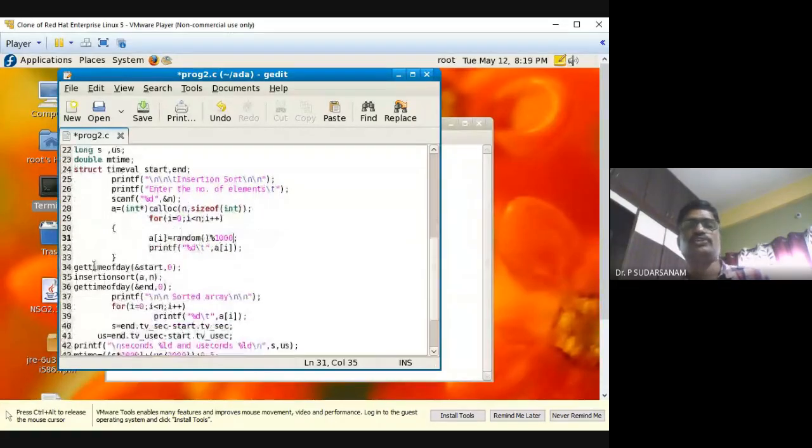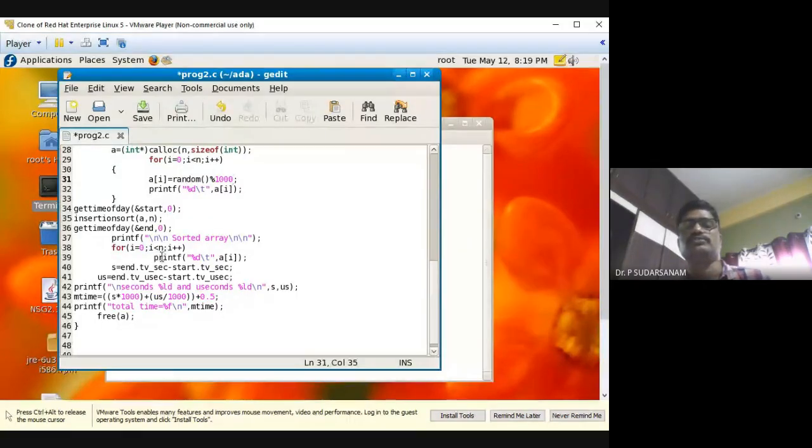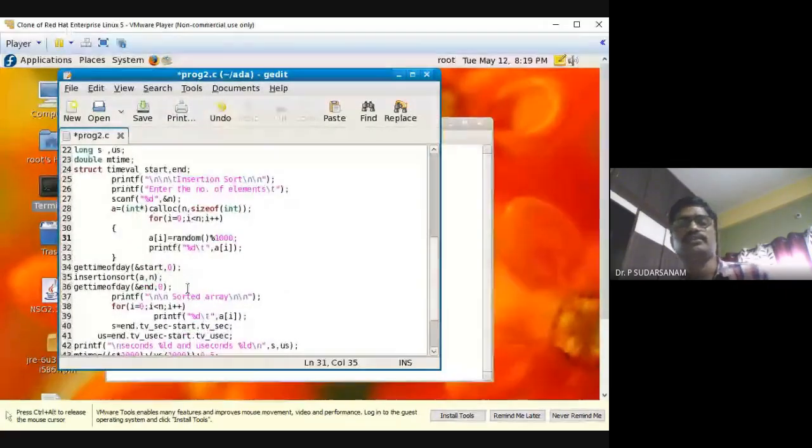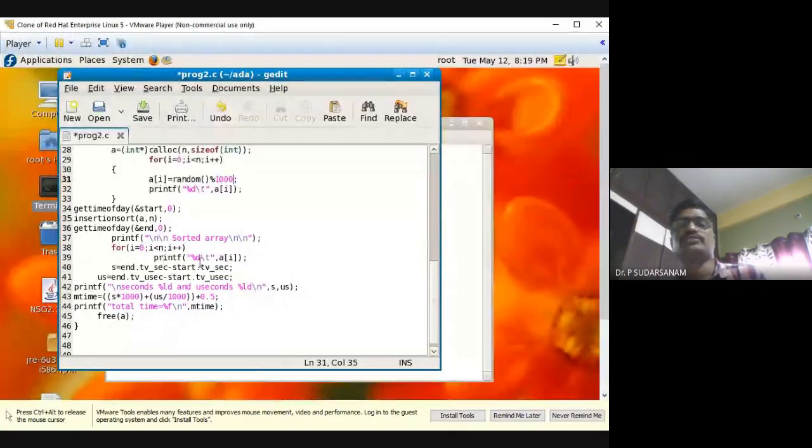So now what I told you, gettimeofday is nothing but it will be calculating the system time before calling the function. So start, the address location of the start, and 0 is nothing but whatever values were there previously, make it 0 and take the address location, the time location for that. Next, insertion sort a comma n. So how many elements are there, n, and the entire array you are passing. Next, gettimeofday you are taking again. So next is printf sorted array, whatever you are giving, the sorted output of the insertion function, those values will be printed here. So once it is printed here, you printf a of i.